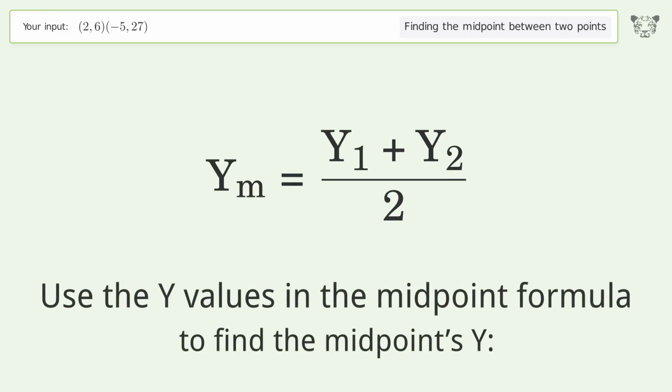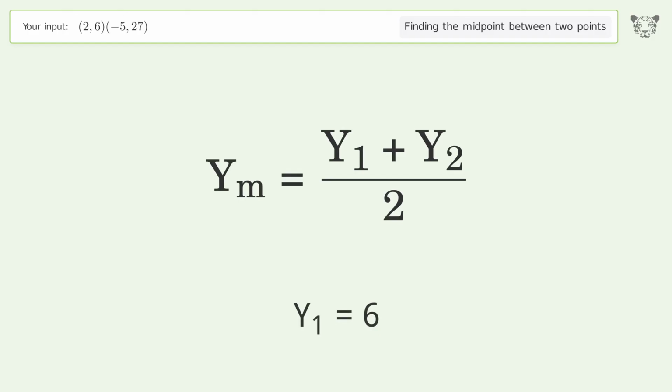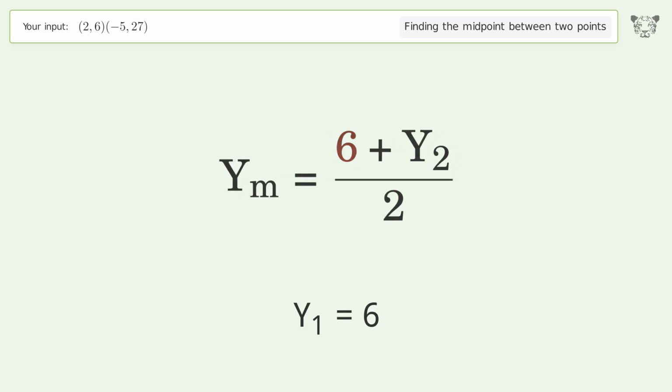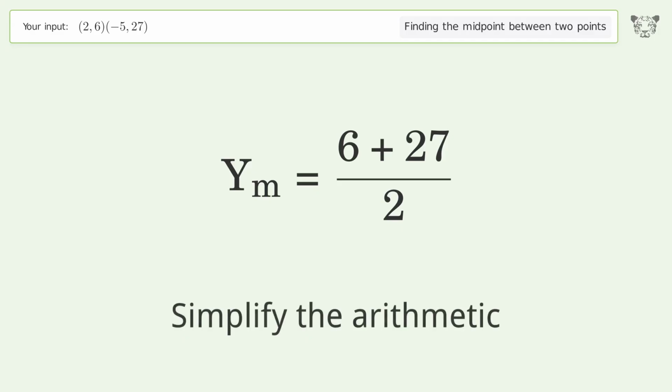Use the y values in the midpoint formula to find the midpoint's y. y1 equals 6. y2 equals 27. Simplify the arithmetic.